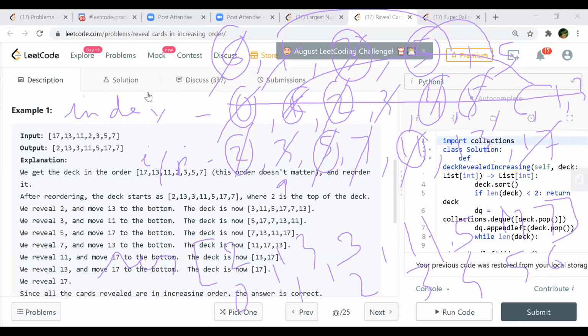So Santosh, in the first run, you inserted these elements, right? 2, 5, 2, 3, 5, 7, yeah. 2, 3, 5, 7. Okay.